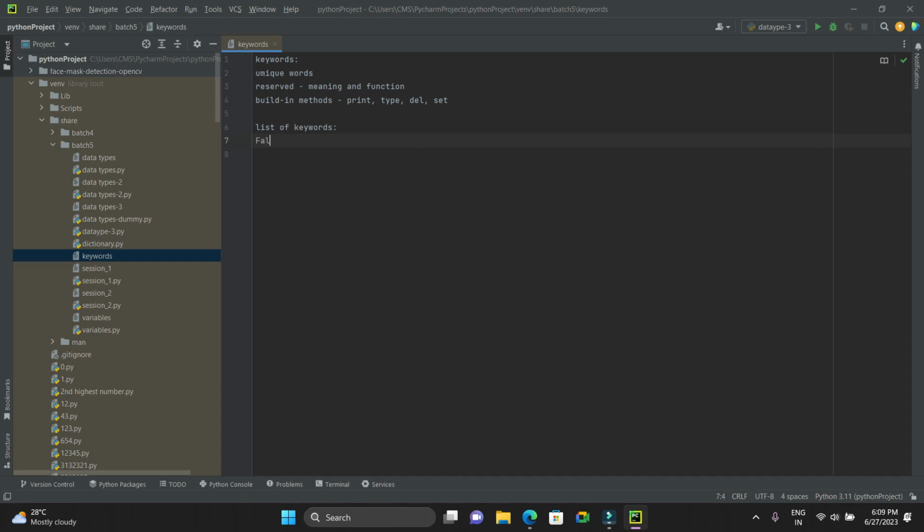For an example: False, await, else, if, import, and, pass, None, break, except. Then what do we have?